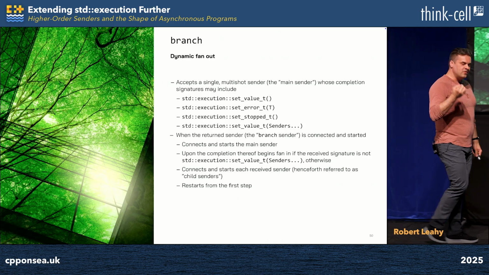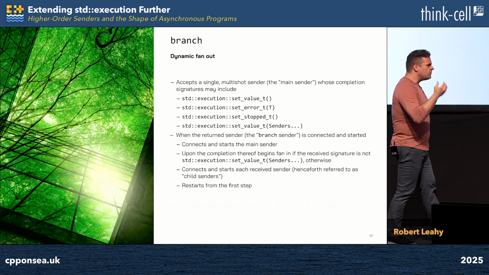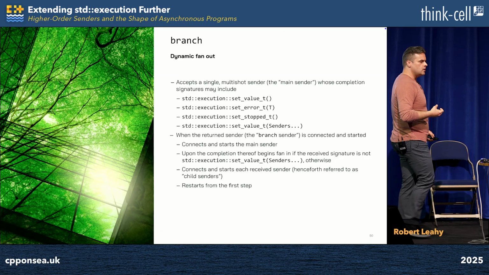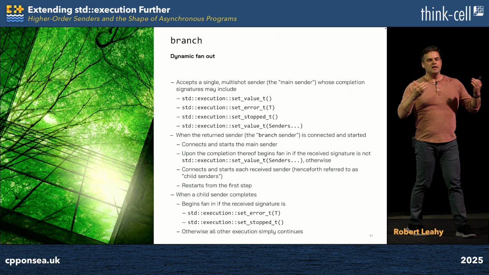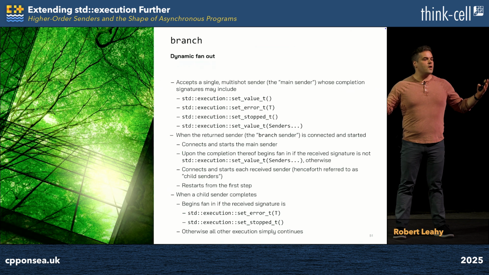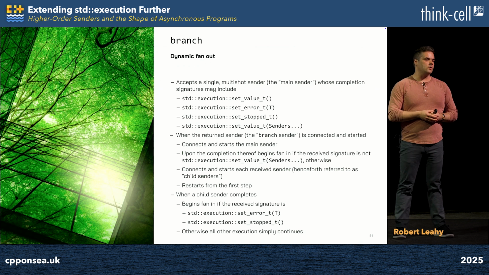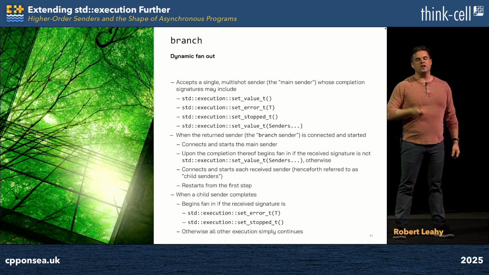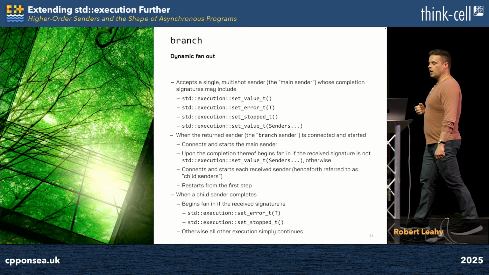We take advantage of the fact that cancellation is the first-class citizen in the std::execution ecosystem. But we've talked before about how we want structured concurrency. We can't just let these children go off running detached in the background. That means we need to account for the fact that they complete as well. And so when a child completes and sends set value, we in some sense do nothing. We allow everything else to continue working. The child successfully completed one piece of work, but that doesn't affect our overall asynchronous execution. On the other hand, errors and stop signals sent from children should not be ignored, and so when those are sent, we once again begin abortive fan-in. We request the operation come to an end as soon as possible, and we pass that error or stopped signal downstream to our consumer.